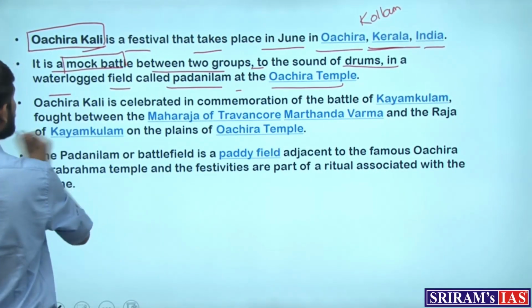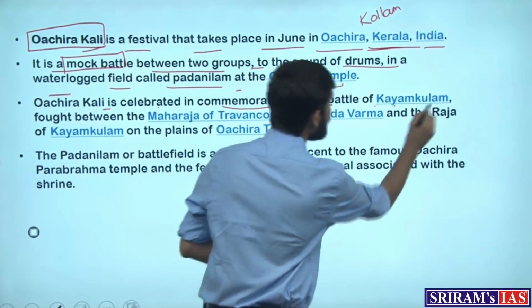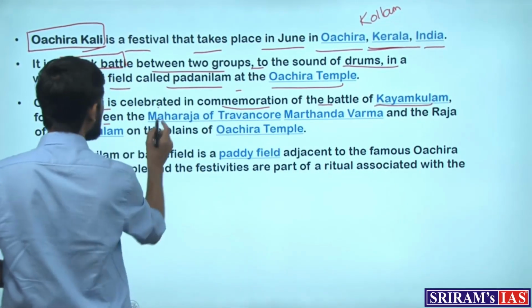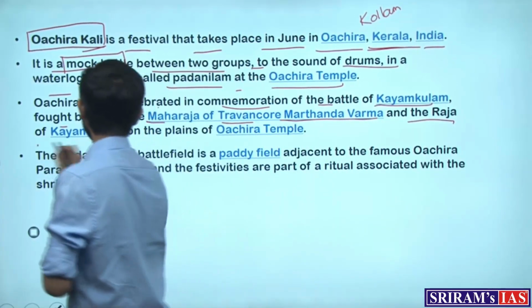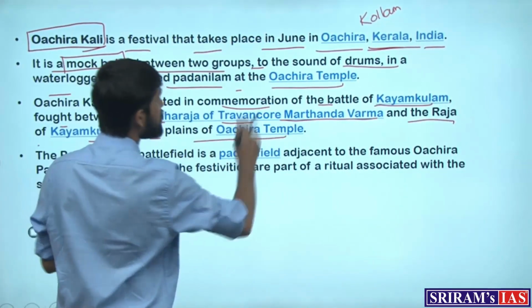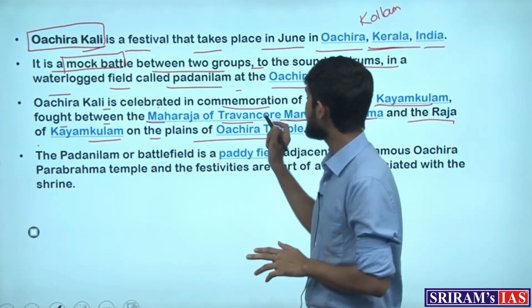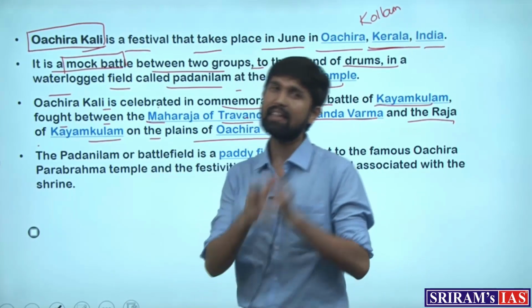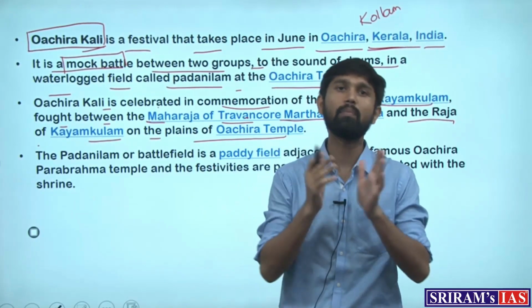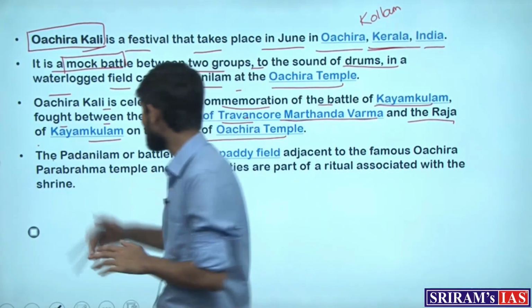And why is it celebrated? It is celebrated in commemoration of the Battle of Kayamkulam, fought between the Maharaja of Travancore Martand Varma and the Raja of Kayamkulam on the plains of Oachira temple. So the ritual is to enact these battles that happened between Maharaja of Travancore and Maharaja of Kayamkulam. And then they say that kids today copy WWE, but I think that it's coming from much past events.